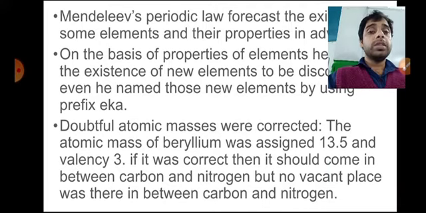Now, doubtful atomic masses were corrected. Yes, atomic masses that were in doubt were corrected. Suppose beryllium was assigned 13.5 and valency 3. If it was correct, then it should come between carbon and nitrogen.